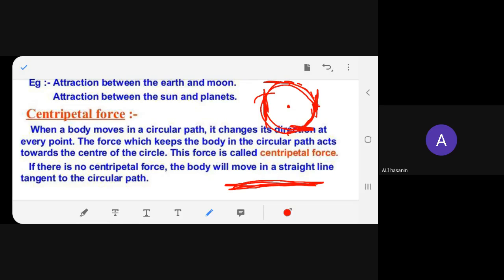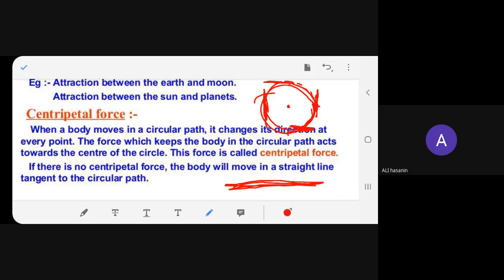So, all these forces are moving towards the center. Got it? The circular motion that we learned earlier. Circular motion, remember? v is equal to 2 pi r upon t. Just remember the last chapter, force, where we did circular motion, that you defined v is equal to 2 pi r upon t. What is that motion? That is centripetal. The circular motion was centripetal.